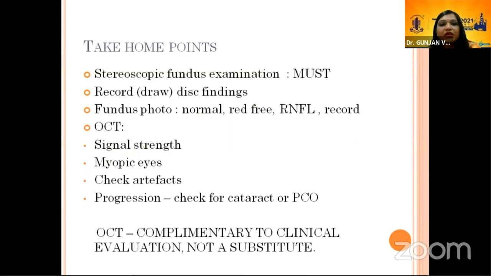So the take-home points are: stereoscopic fundus examination is a must, followed by recording or drawing of disc findings. Fundus photos should be done normal and red-free to check for RNFL and for record purposes. OCT should be evaluated carefully for signal strength, myopic eyes, and artifacts. In case of progression, check for cataract or PCO. So OCT is complementary to clinical evaluation, but not a substitute. Thank you.